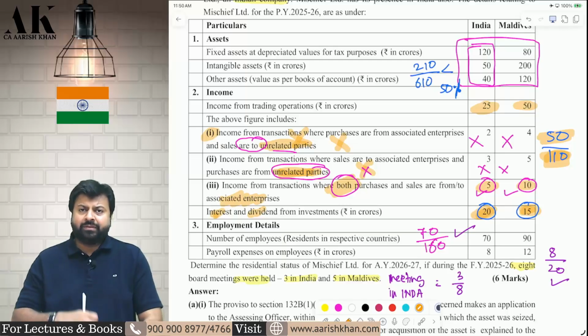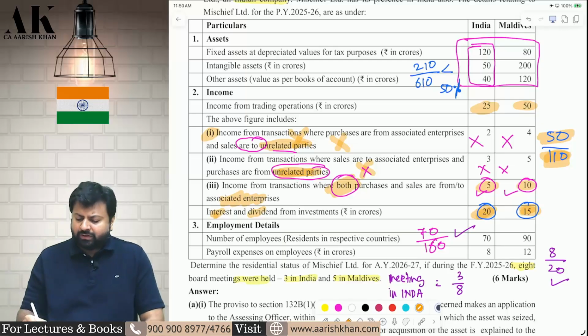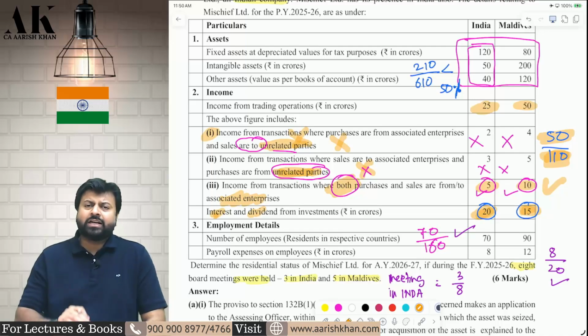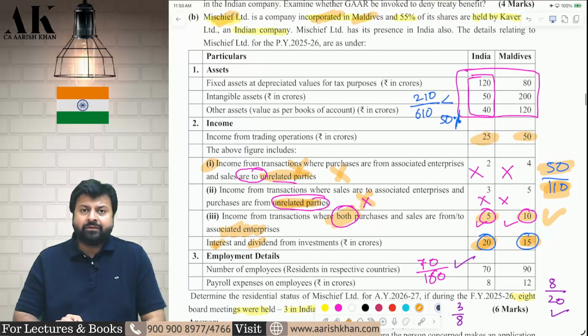Is it less than equal to 50%? The answer is yes, because it is less than equal to 50%. Condition number 1 fulfilled. What is condition number 2? The Indian assets should be less than 50% of total assets.